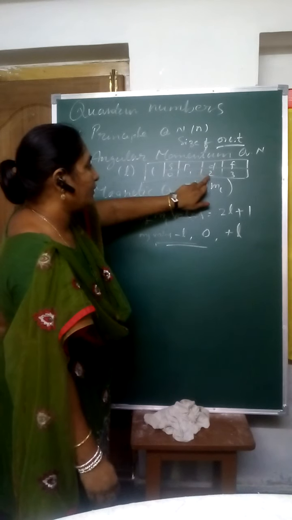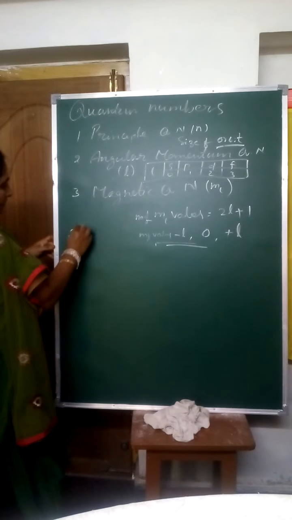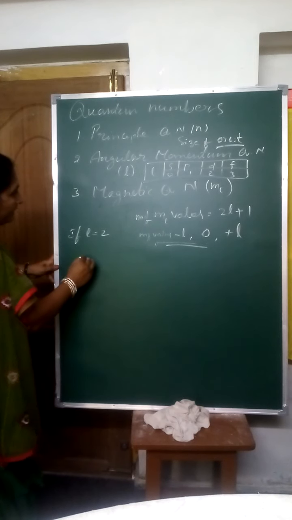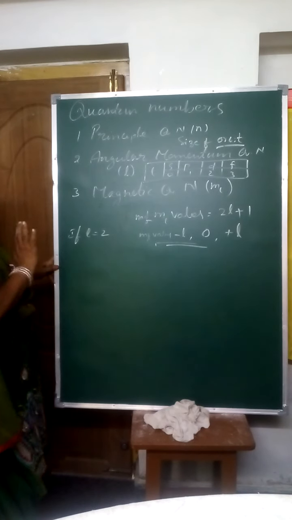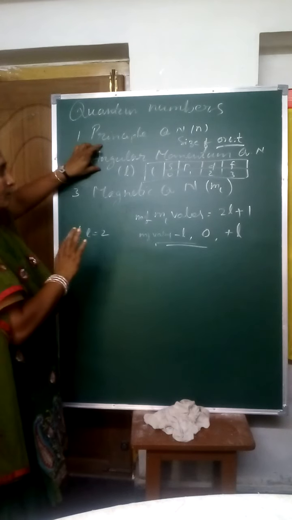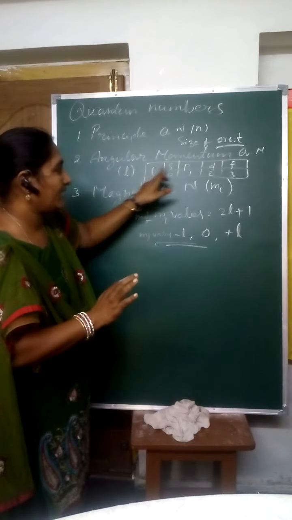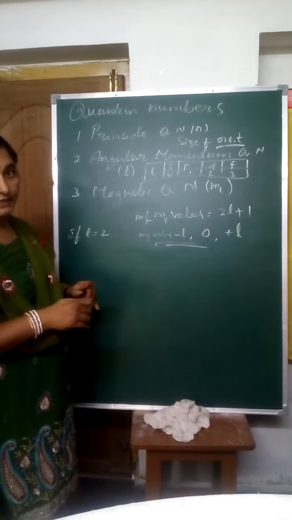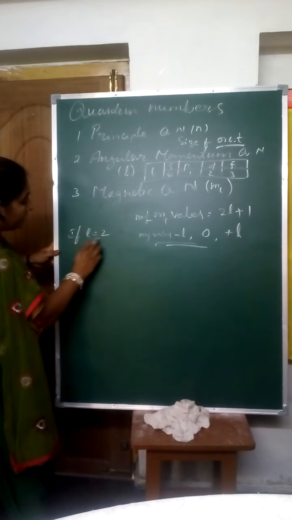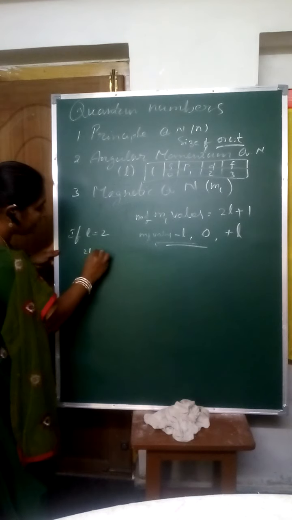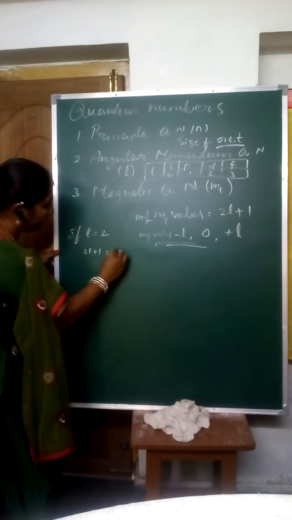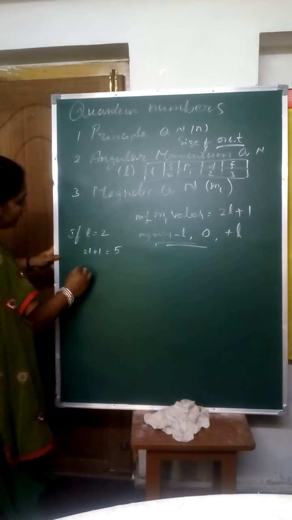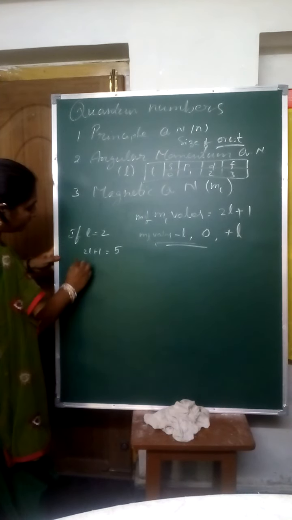If the L value is 2, how many ml values will we get? The angular momentum number is 2, that means L is equal to 2. Then 2L plus 1 values are there, that means 2 into 2 plus 1, 5 ml values. That is called the d orbital.